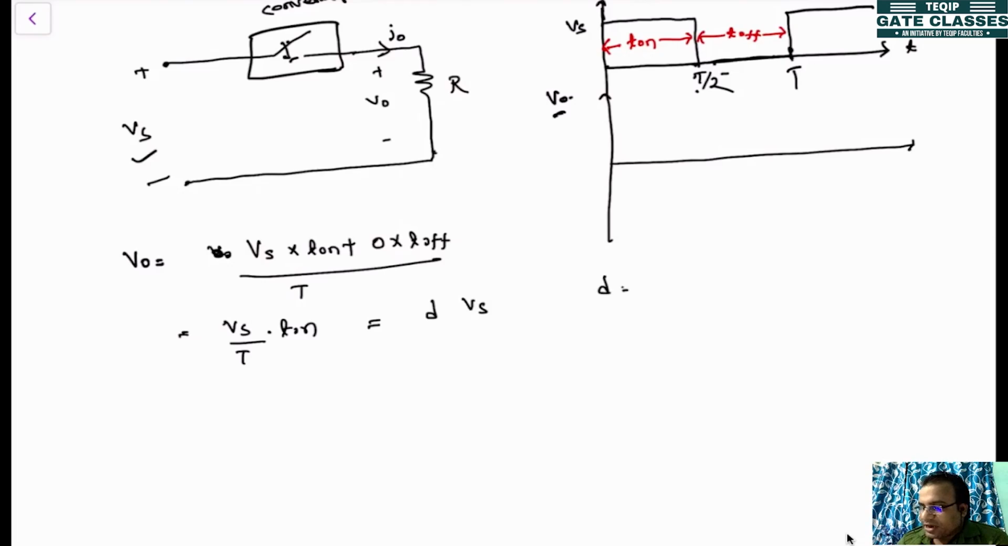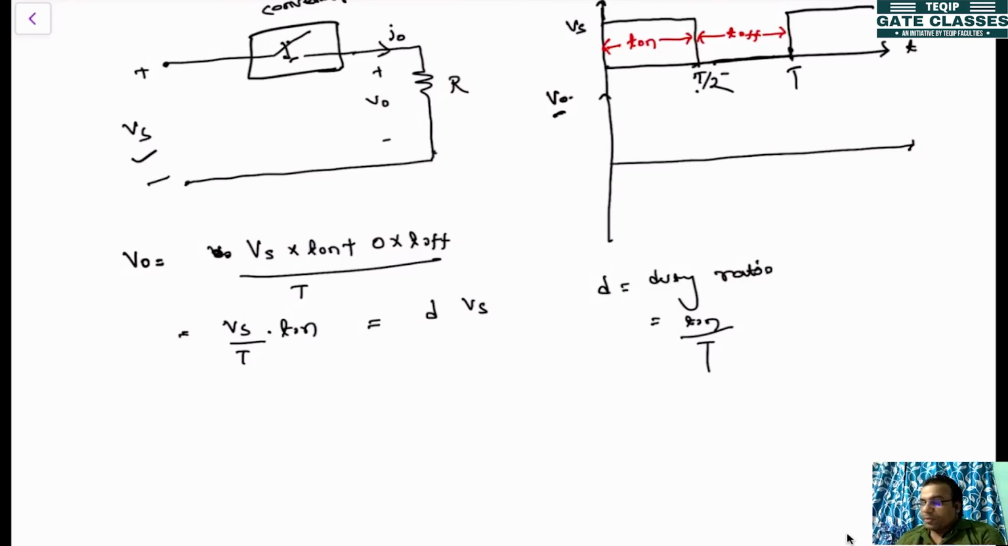What is this D? D is called duty ratio. That is equal to T on divided by total time T. So duty ratio is the ratio of the on period, the period for which the converter or the switch is on, divided by T.